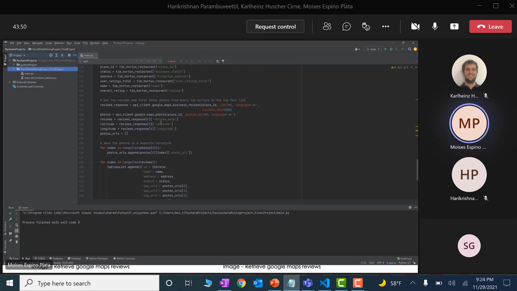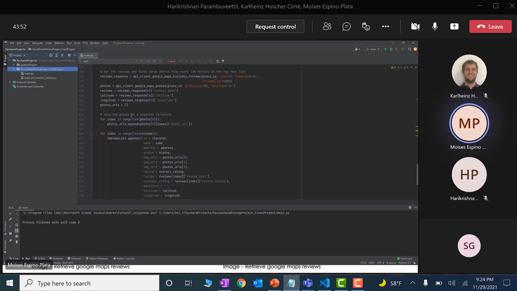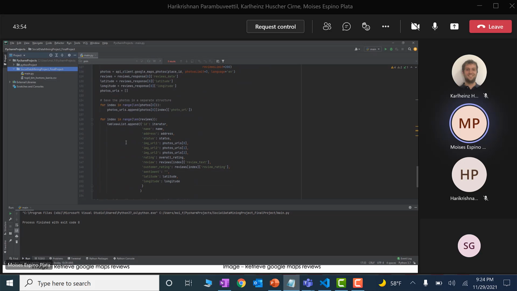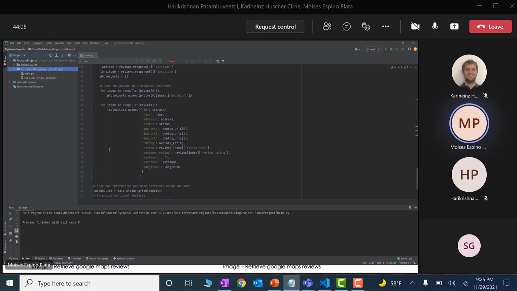Once we have gotten all the information, we are storing that data in a structure. This is a list of dictionaries. And as you can see, this is information that we are retrieving for every single place. So at the end, we are going to have 100 records, and all the information is going to be posted in the MongoDB. So next, Supriya is going to explain to us about data cleaning, sentiment analysis, and how we are posting the data on the MongoDB.